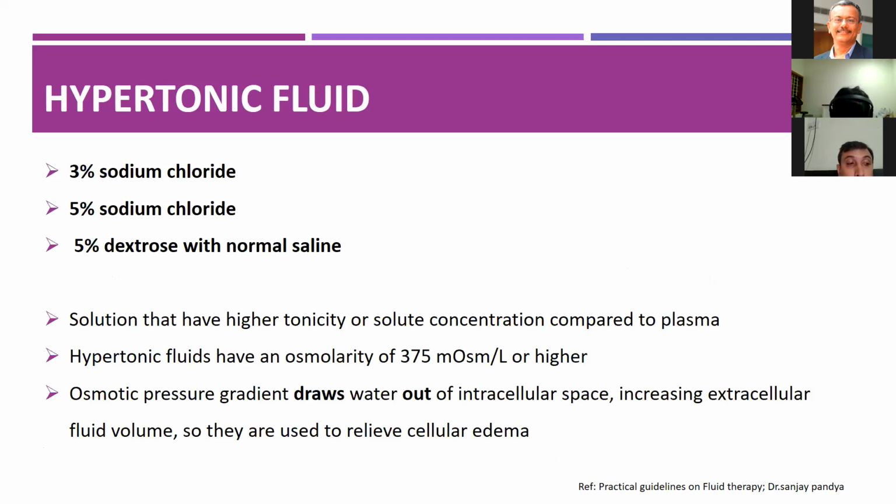The hypertonic fluids include 3% NaCl, 5% NaCl, and 5% dextrose with normal saline. These solutions have hypertonicity, that means the solute concentration is high when compared to plasma, so it is around 375 milliosmolars or higher. The osmotic pressure gradient draws water from the intracellular space, increasing the extracellular volume, which relieves the cellular edema.